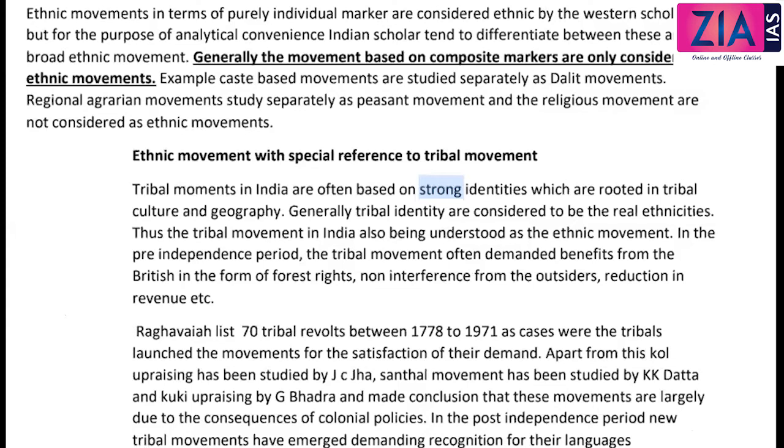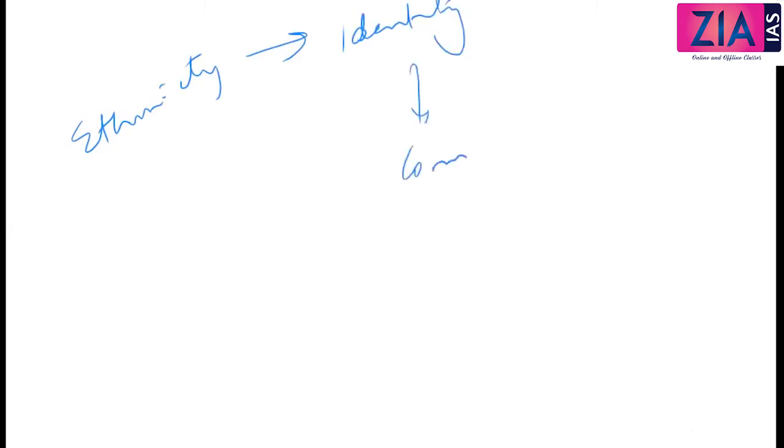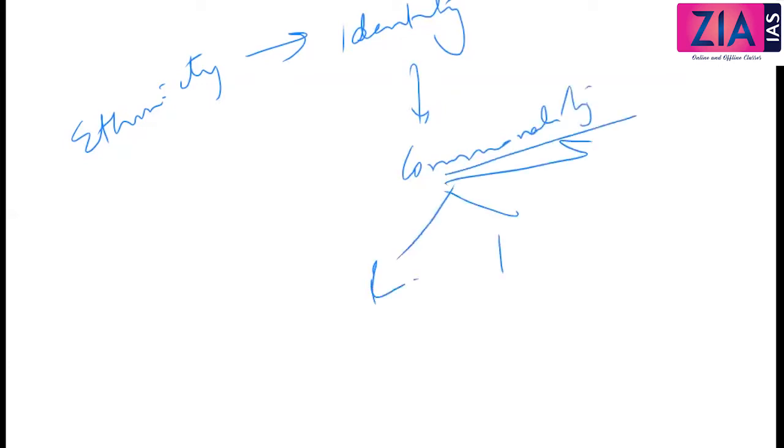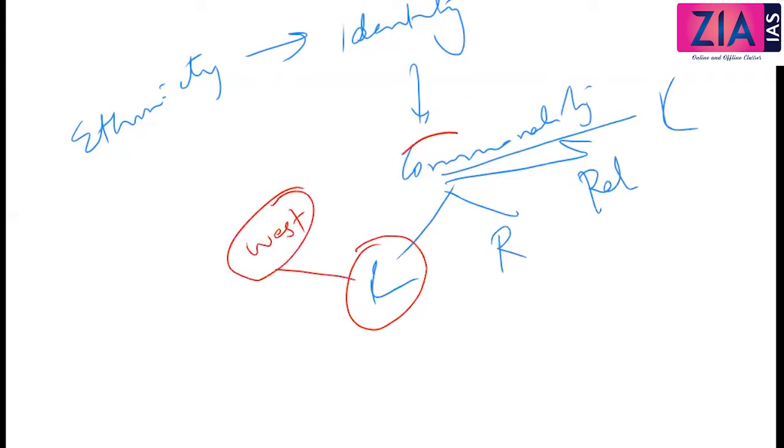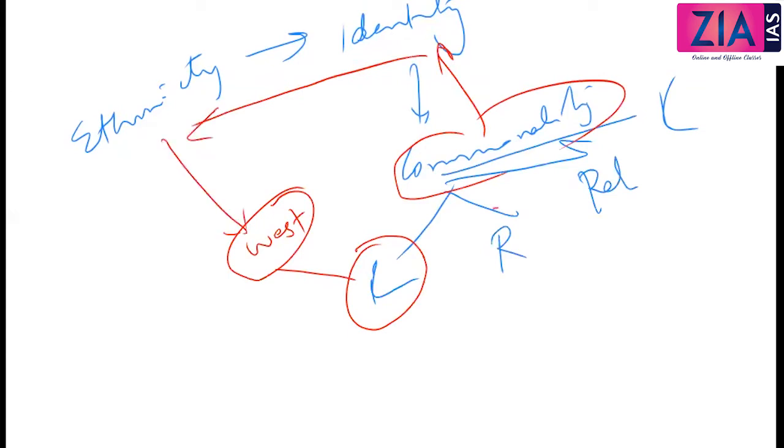In the West, Western scholars consider even an individual marker as an ethnic movement, because when we talk about ethnicity, it is nothing but identity. Identity is traced from commonality, and this commonality can be anything. It can be language, region, religion, anything. Any identity will come here. So a movement based on language, for Western scholars, is based on commonality, based on identity, based on ethnicity, so it is an ethnic movement. Similarly, religion, region, etc.